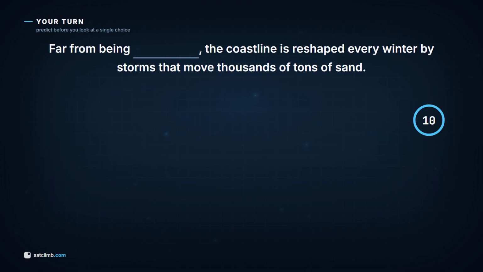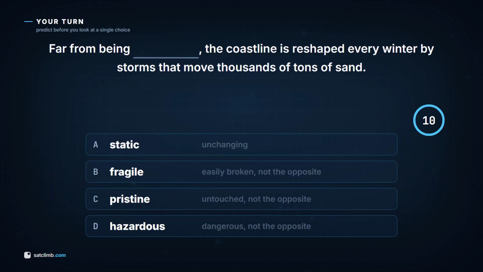Your turn. Far from being blank, the coastline is reshaped every winter by storms that move thousands of tons of sand. Choice A, static. Choice B, fragile. Choice C, pristine. Choice D, hazardous. Predict before you pick. Pause here.